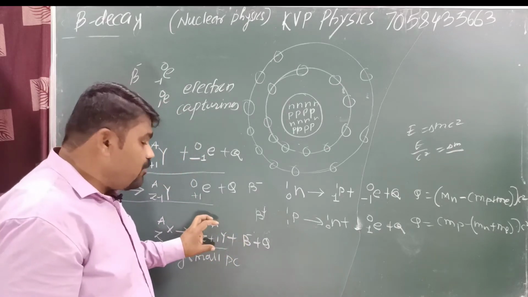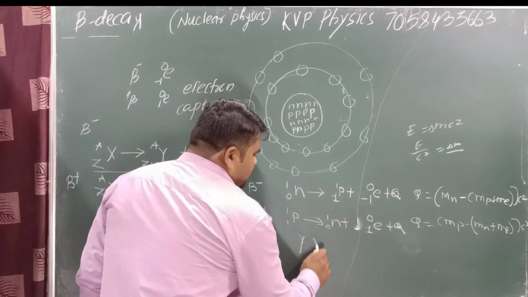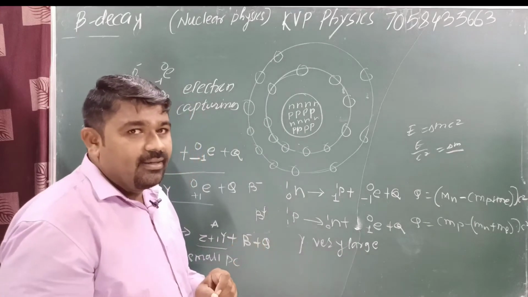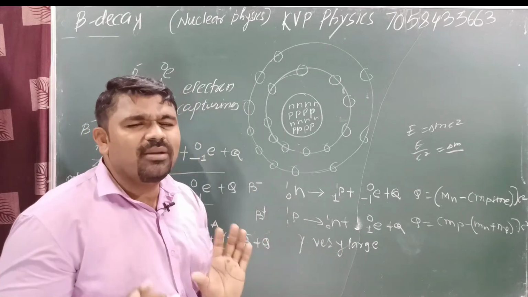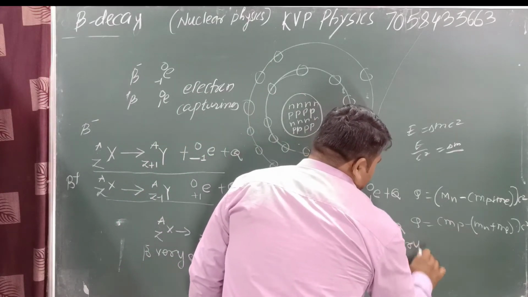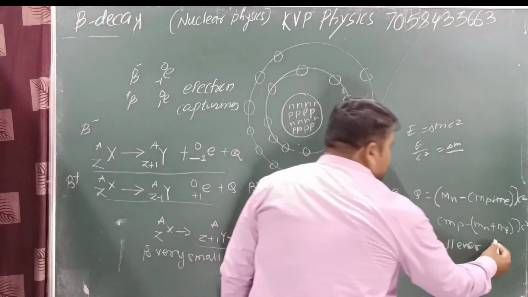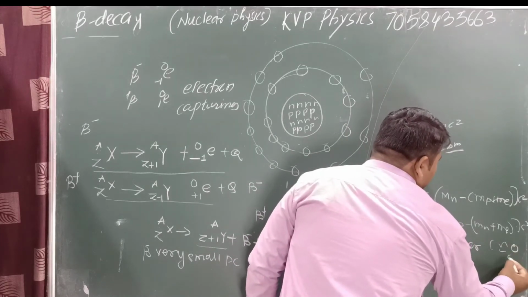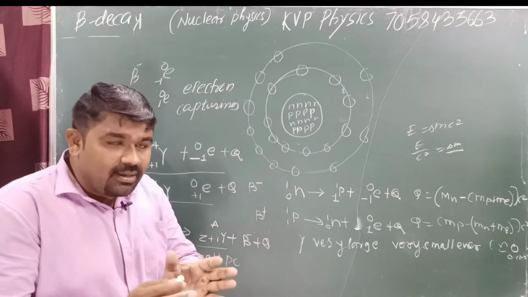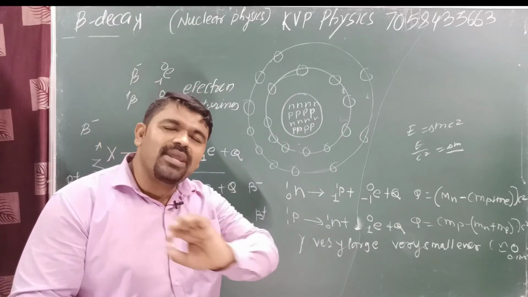ठीक है, हमारा जो ये Y पार्टिकल है, दिस इज अ वेरी वेरी लार्ज, y particle is a very large, okay, and this very large particle absorbed very small amount of energy, very small energy. This is approximately equal to 0, or 0.1 mega electron volt. मींस आप समझ लीजिए कि Y पार्टिकल ने हमें कितनी एनर्जी ली है? अप्रोक्सीमेटली इक्वल टू 0 और इज अ वेरी वेरी स्मॉलर वन.